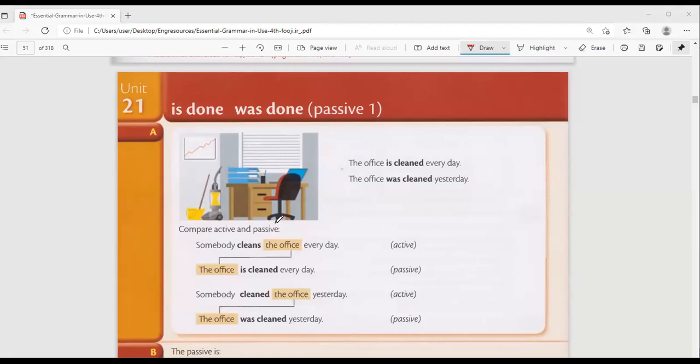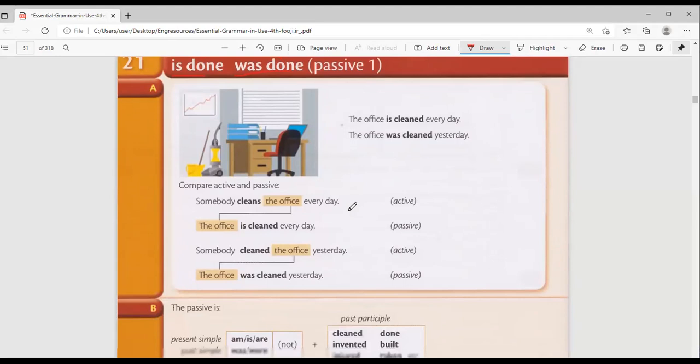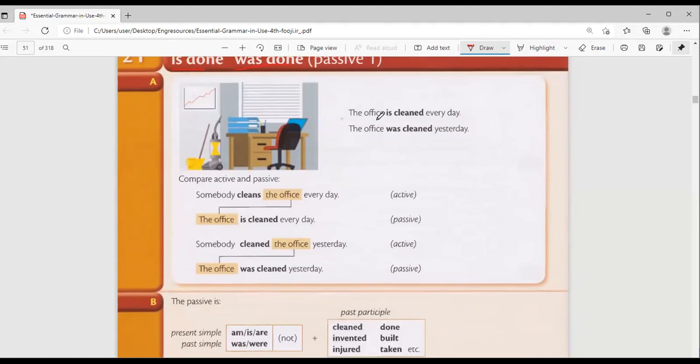Unit 21 is done. Is done is the simple present, was done is the simple past. They begin with the simple past. Look, the office is cleaned every day. The office was cleaned yesterday. You see? The office is cleaned. The office was cleaned. Compare active and passive.